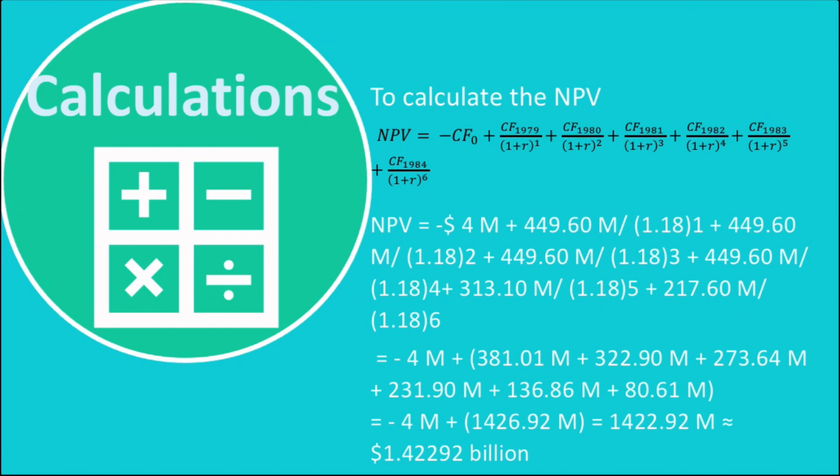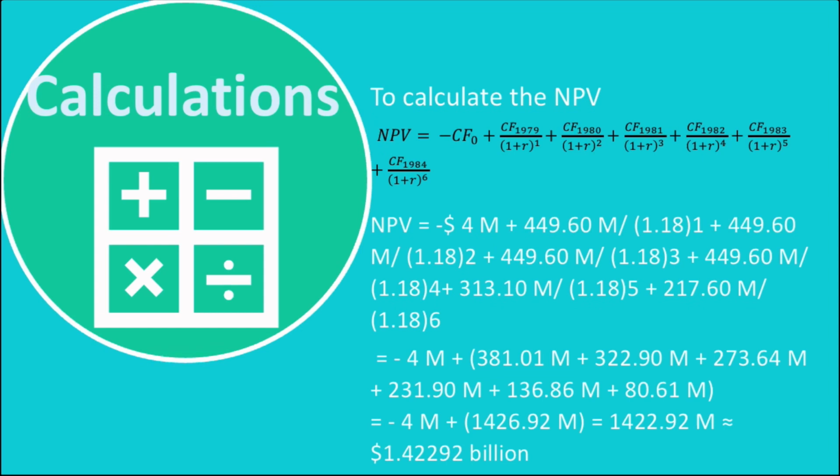For the net present value, this is the formula we have. This is the cost of the project, which is 4 million. We add it to the present value of 1979, 1980, 1981, 1982, until we reach 1984. The cash flow from 1979 till 1982 is the same, which is 449.60, but 1983 is 330.10 million, and 1984 is 270.6 million. This is the formula we applied, and this is the result we get.